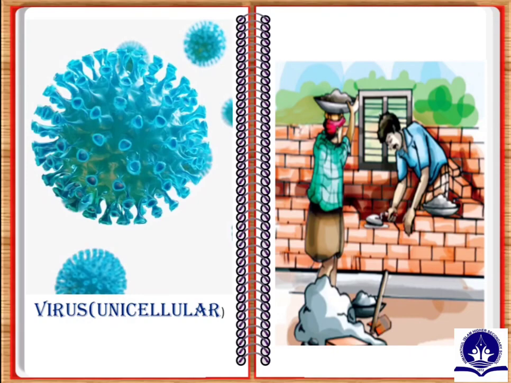Do we use big bricks for making a big house and small bricks for a small house? No. Now it is clear that it is not the size of the cell but the number of cells that is increasing when the size of the body of an organism grows up.